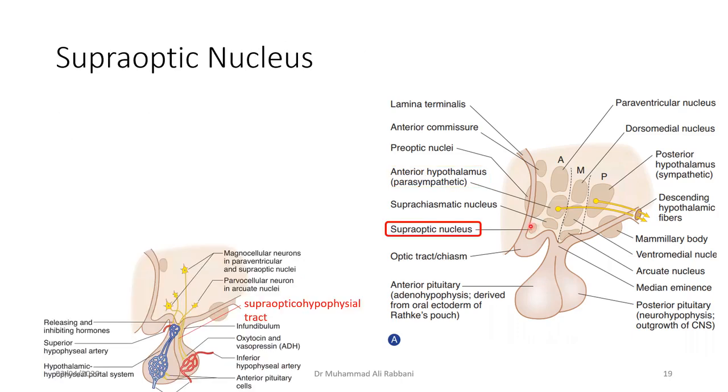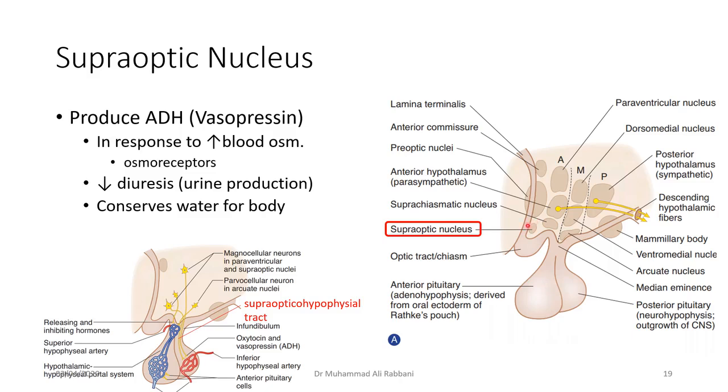Then there is the supraoptic nucleus. Here is the supraoptic nucleus. It is involved in the production of antidiuretic hormone, ADH, also known as vasopressin. Antidiuretic hormone, as the name indicates, decreases diuresis, or decreases urine production. How does it do that? It helps the nephrons absorb fluid back from the urine into the blood in the collecting tubules, and when it does that, the amount of urine is reduced and the amount of water retained in the body is increased.